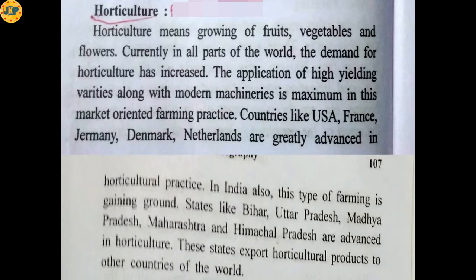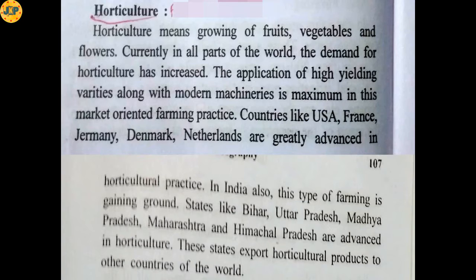Next is horticulture. Horticulture generally means growing of fruits, vegetables and flowers. Currently, in all parts of the world, the demand for horticulture has increased. As you know, with the growing population, the demand for horticulture has also increased. The application of high yielding varieties along with modern machineries is maximum in this market oriented farming practice.